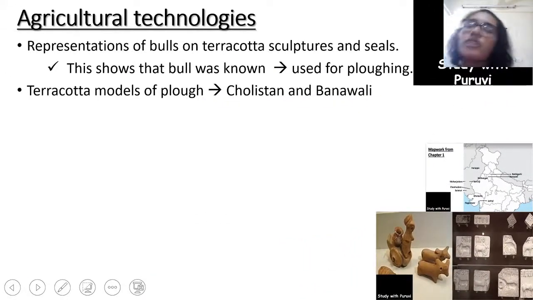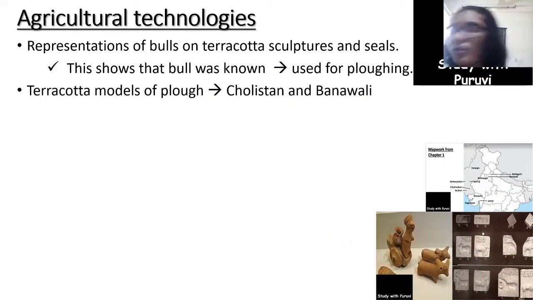Now coming back, terracotta models of plow have been found in Cholistan and Banavali. This basically tells us that maybe the plow was known and used, as small models of plow made of terracotta have been found in Cholistan and Banavali.